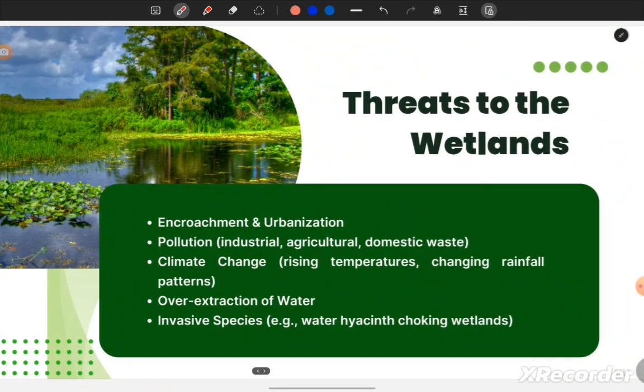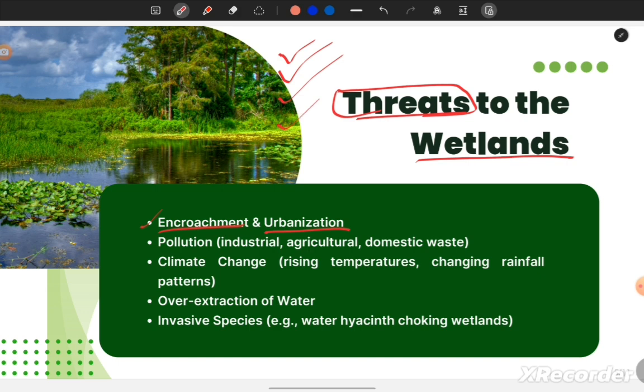So moving ahead, next are the threats to the wetlands, or the challenges the wetlands are facing in recent times. What are these? The first is encroachment and urbanization. We are moving towards development and growth, and India is on the path to becoming a developed country. So what is happening in the country? We are developing infrastructure, roads, industries, residential areas.